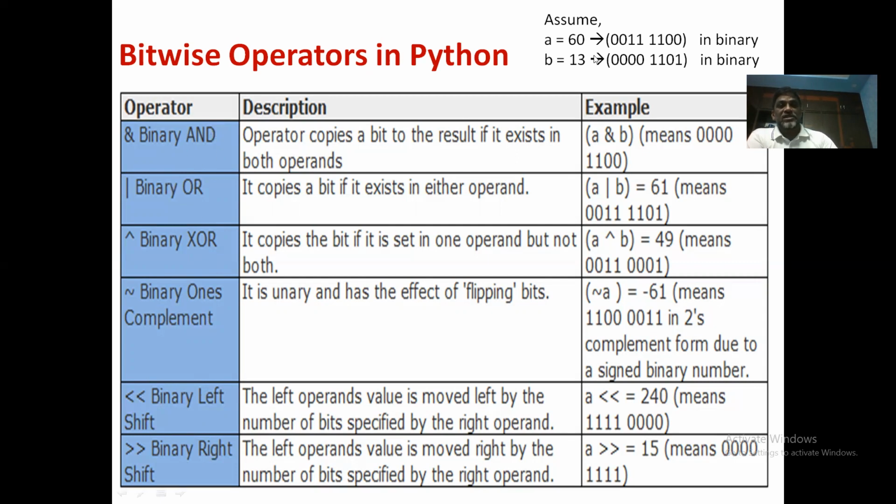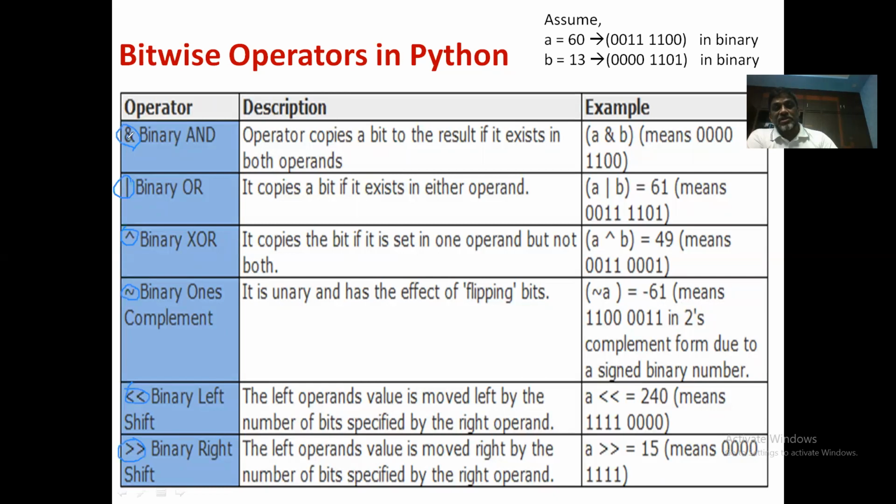Look at the symbols. You need to use these symbols here. The single ampersand represents binary AND, the single pipe symbol represents binary OR, the cap symbol represents binary XOR, the tilde symbol represents ones complement, two less-than symbols represent binary left shift, and two greater-than symbols represent binary right shift.